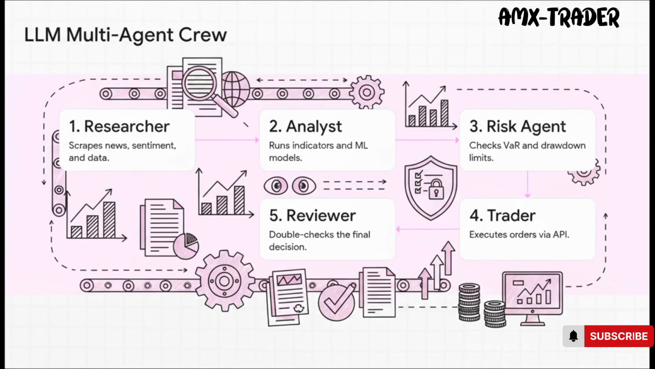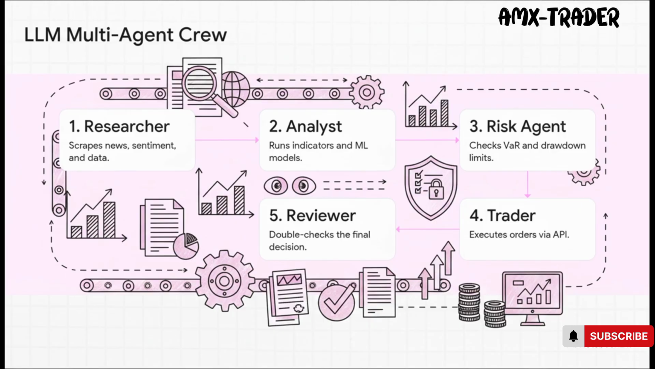The most popular setup right now, by far, is what's called an LLM multi-agent crew. The best way to think about it is like a specialized team at a financial firm, but they're all AI. You've got a researcher AI that's scraping news and data, then an analyst AI crunches the numbers, a risk agent makes sure you're not doing anything crazy, and finally, the trader AI actually places the order.